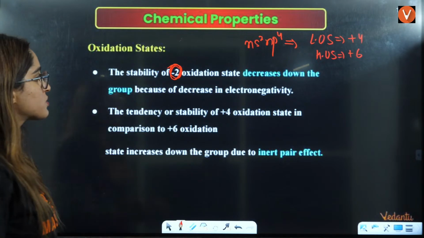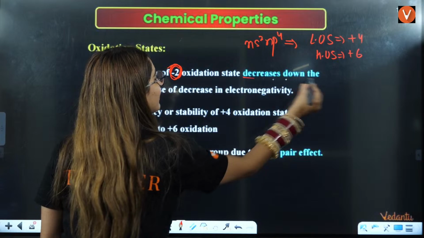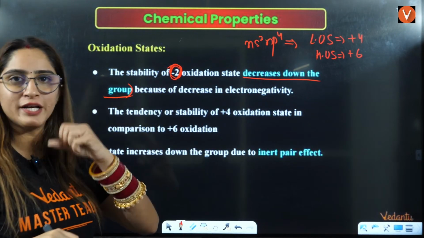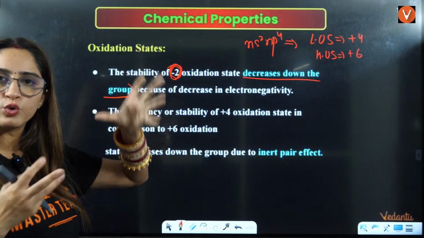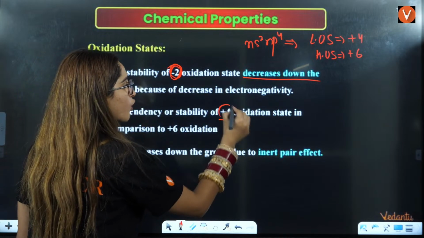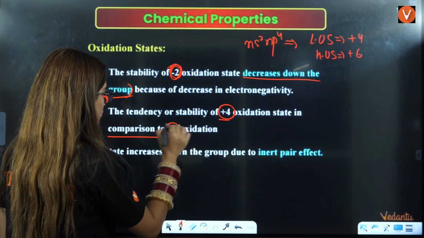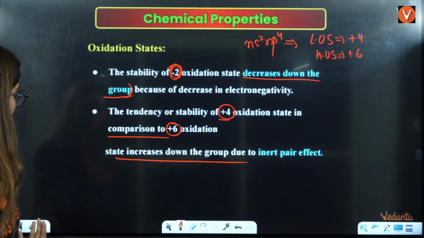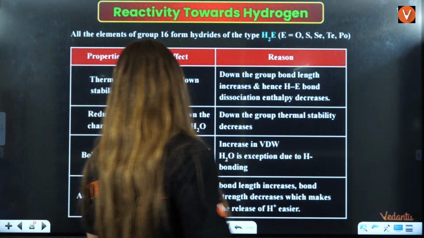That decreases down the group, because electronegativity decreases, and this state is due to the tendency to gain electrons. The stability of the +4 oxidation state in comparison to the +6 oxidation state increases down the group, because the lower oxidation state stability increases down the group.